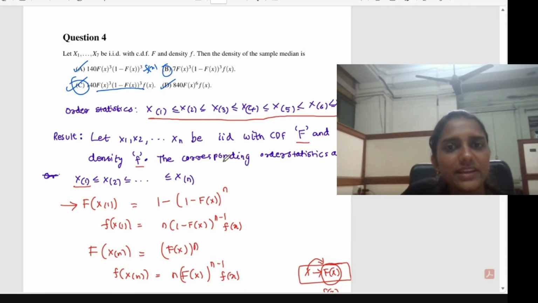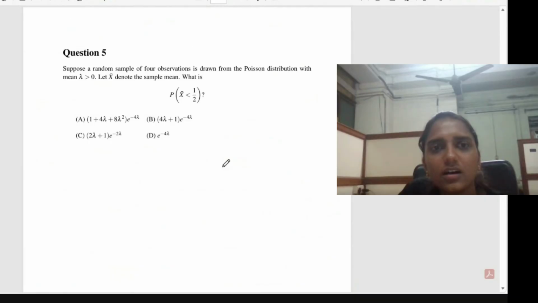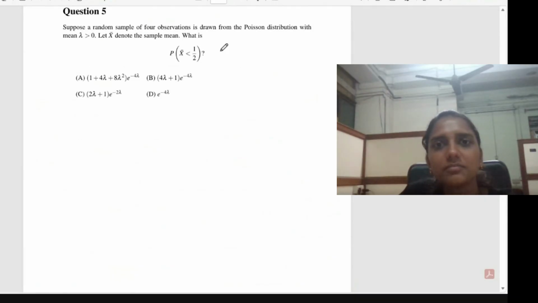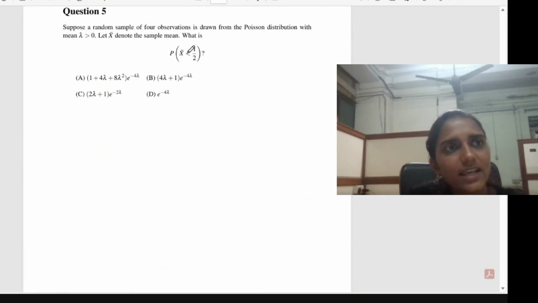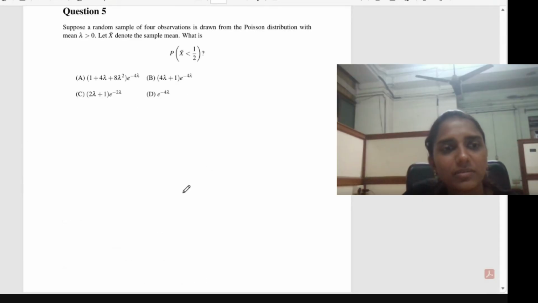Any doubt in any part, in any result that I mentioned, you can ask me. Okay, fine. So the next question. Actually these are all the ISI MStat entrance exam sample questions given on the ISI website. Till this question, I guess these are ISI questions and the rest are from the IIT JAM previous year question papers.